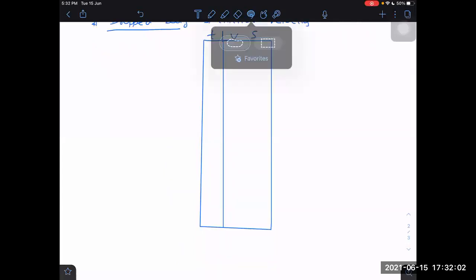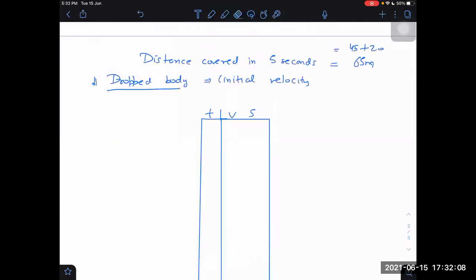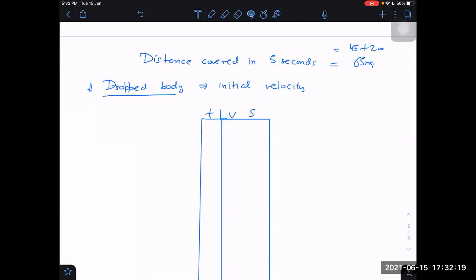It moves downwards with positive acceleration g. If the person who is dropping the body is himself at rest, then initial velocity will be 0.